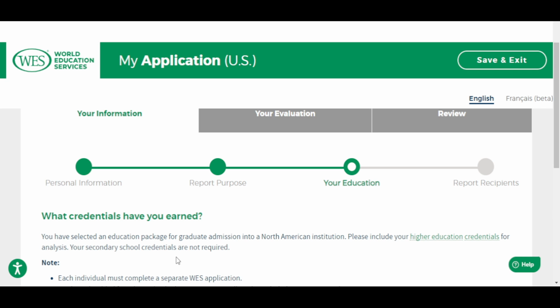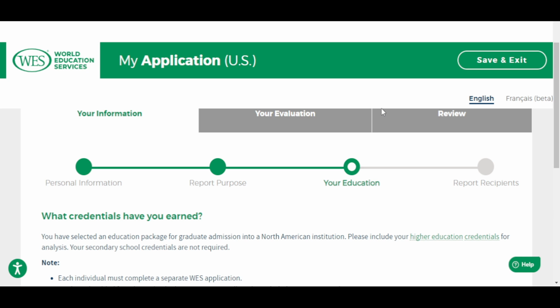Once you are done, you pay. You can pay online with your credit card, your Visa card, or your MasterCard, and then you submit. That's when your WES portal, your account, will be active. That's where you will have your WES reference number that you send to your university to attach to your transcript before sending to WES. I hope that is clear.